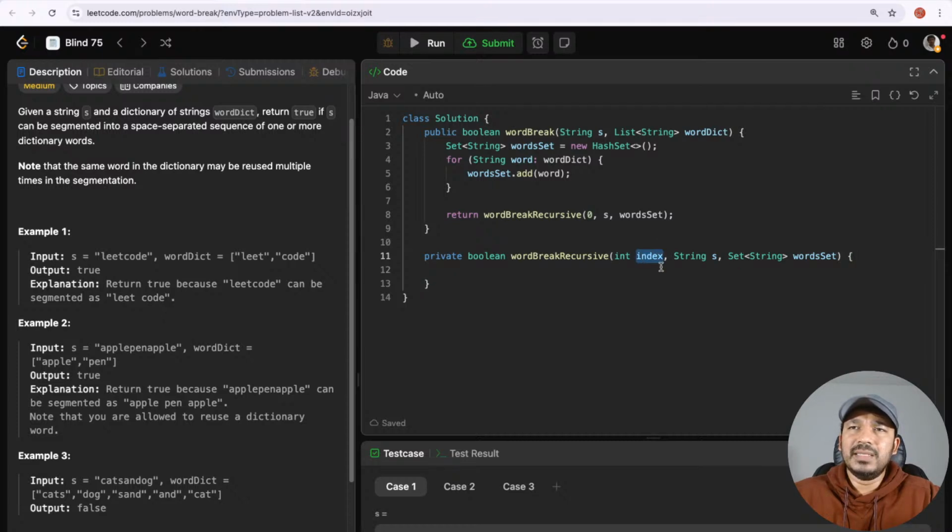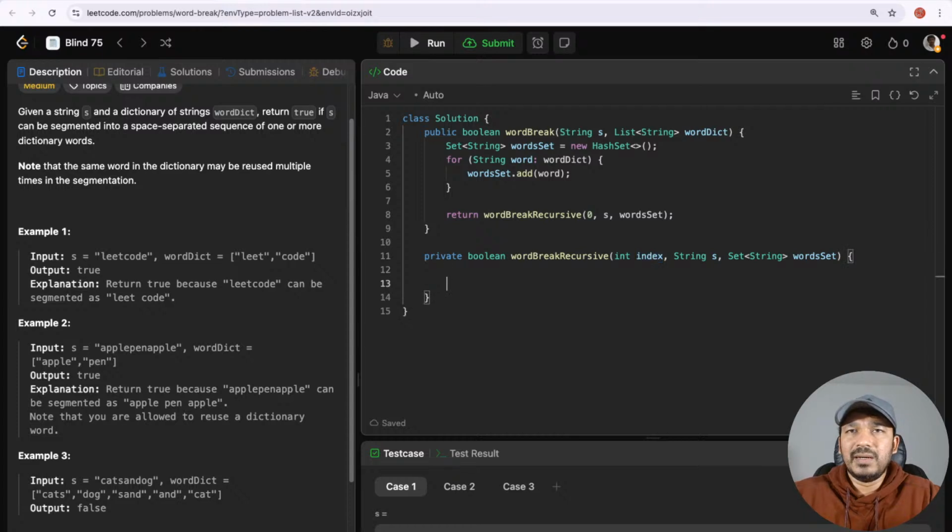So start is the index, but what am I trying to say? Do we need a for loop here, or should I just keep looping using this word break recursive? That's what I'm deciding. If we can use a for loop here, we can just get to the next word and see after that how we can call the recursive function, or else we can just call this recursive method one by one, just passing the index again and again.